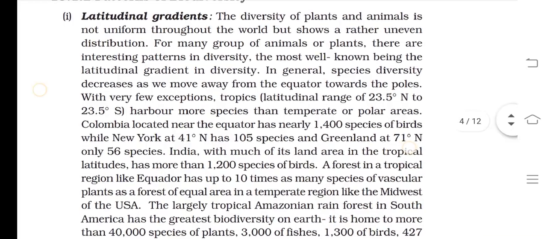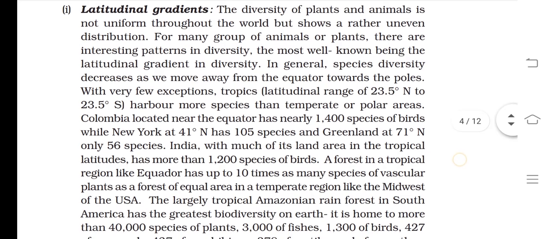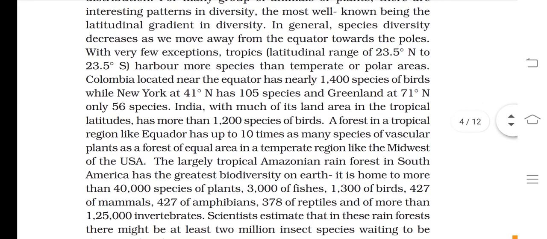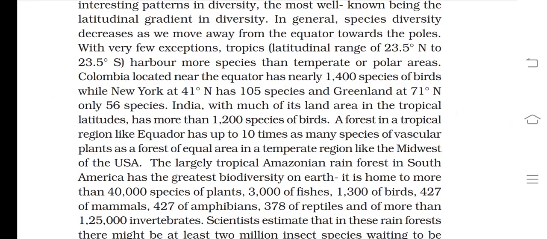See the first point: diversity of plants and animals is not uniform throughout the world but shows a rather uneven distribution. The most important sentence is: species diversity decreases as we move away from the equator towards the poles. Then there was a comparison among 4 countries.